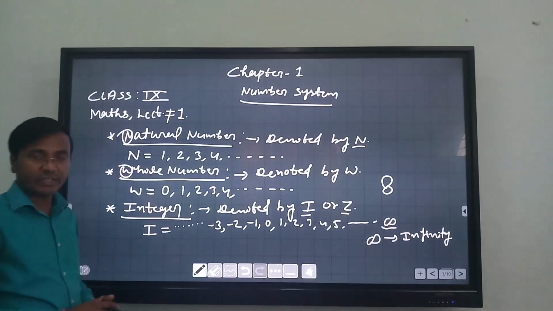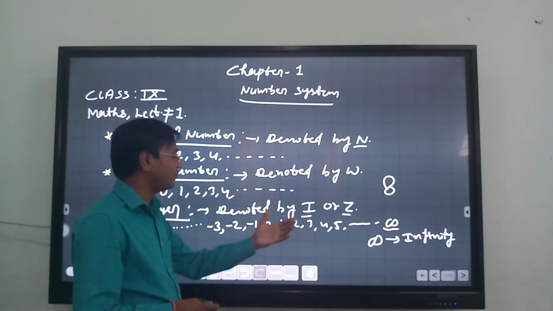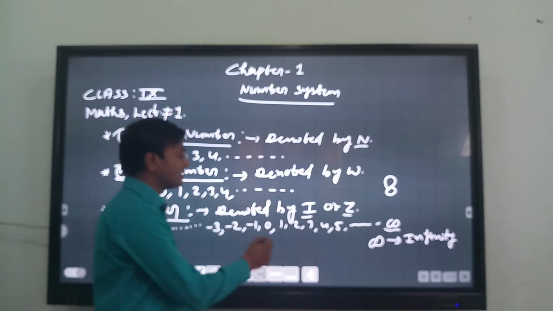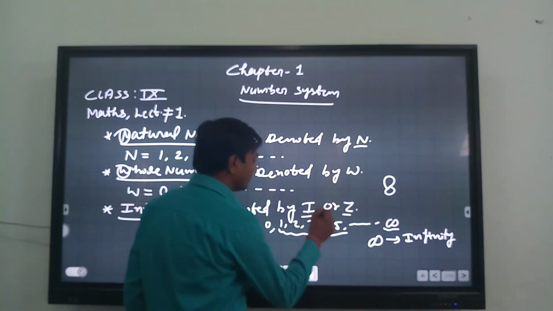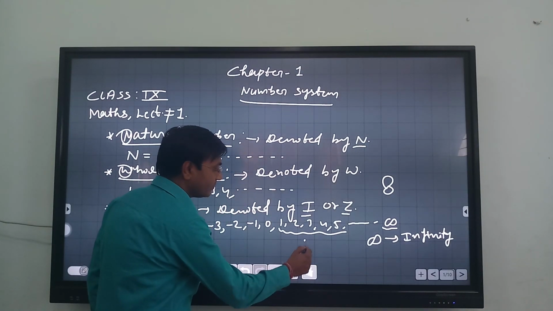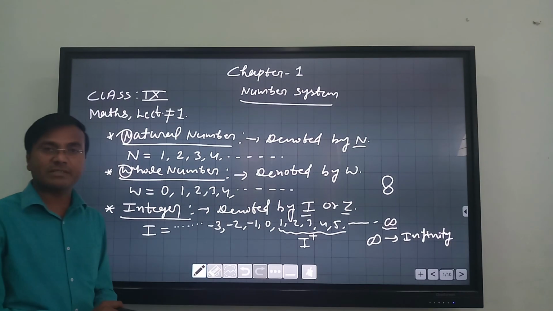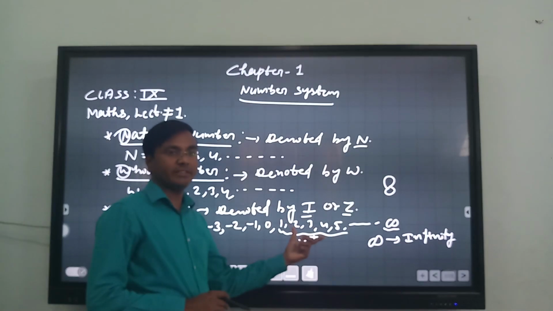Now we can classify, as we see, there are some positive numbers coming, some negative numbers coming. On the basis of their signs, from 1 onwards, this is taken as I plus. I plus means the set of positive integers.